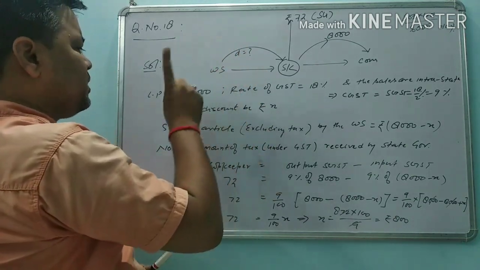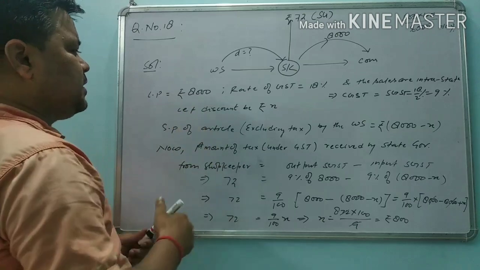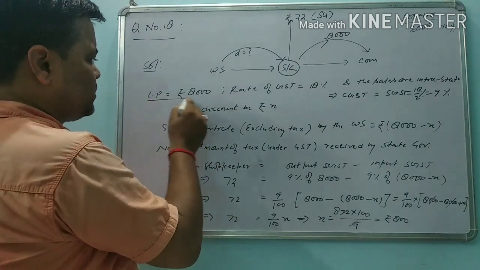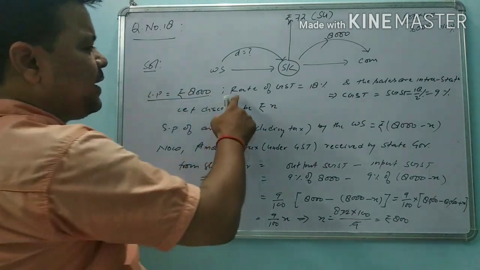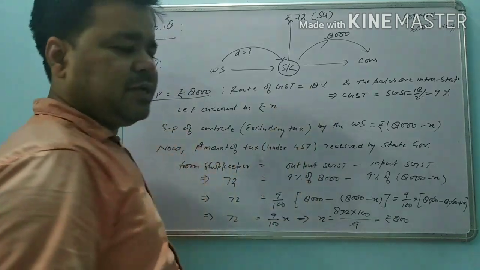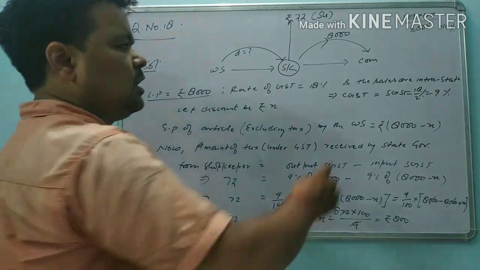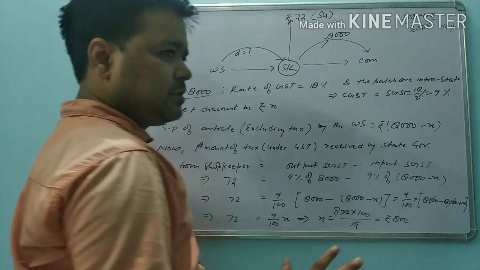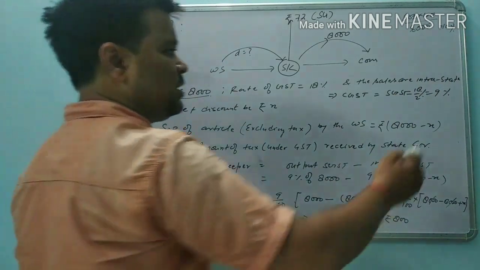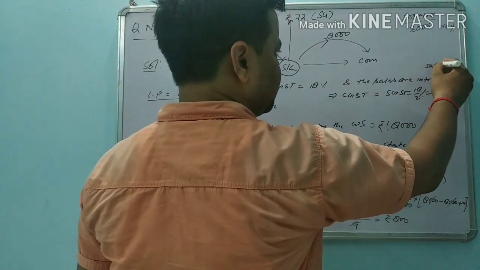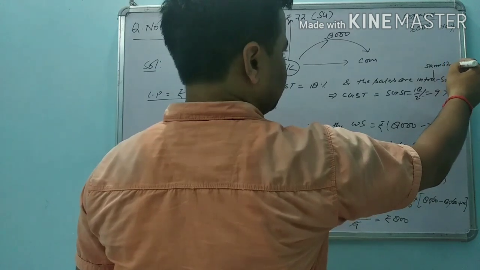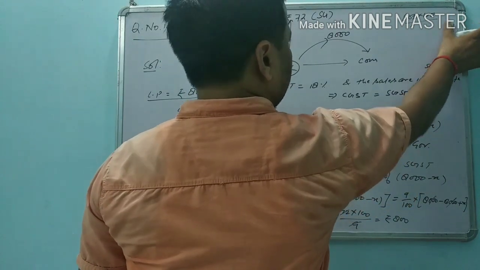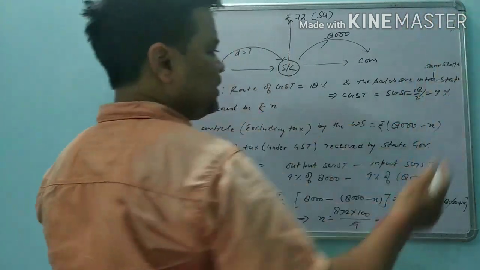The list price of the article is given, that is 8,000 rupees. The rate of GST is also given, that is 18%. But the sales are intra-state, meaning the same state.